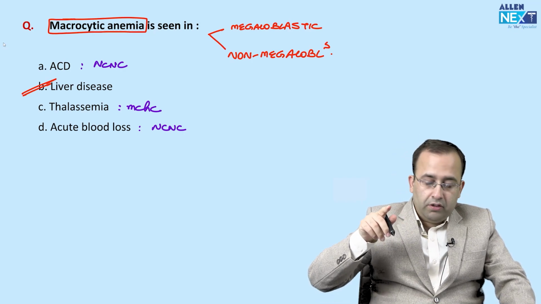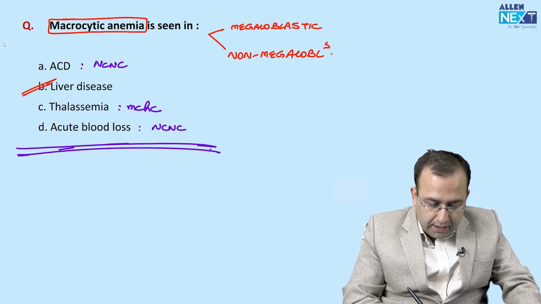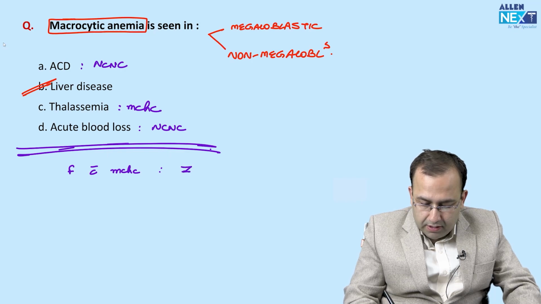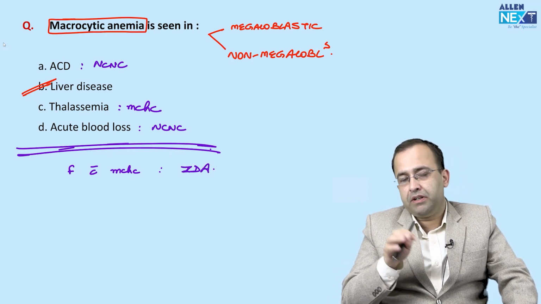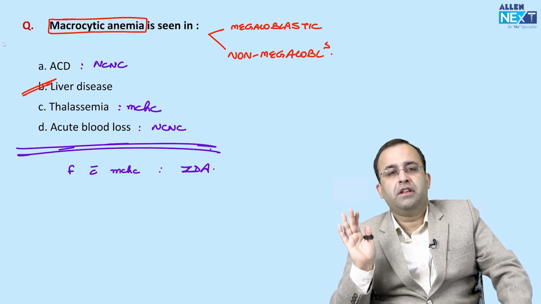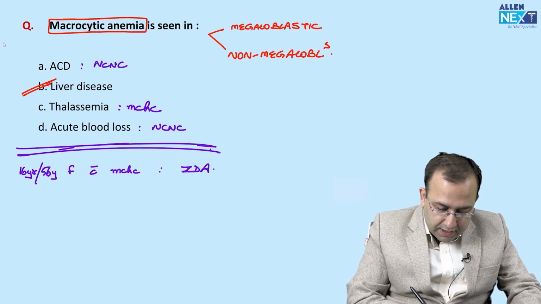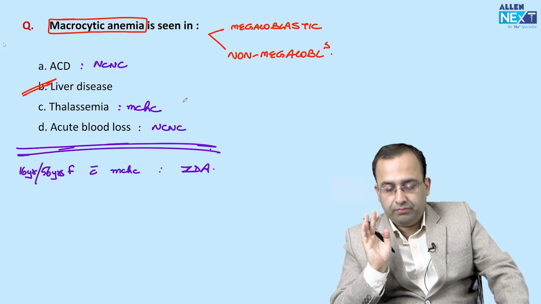Next, this question again has been asked 2-3 times in recent FMG. A 16-year-old female with microcytic hypochromic anemia: diagnosis, iron deficiency anemia. A 56-year-old female with microcytic hypochromic anemia: iron deficiency anemia. So whether the female is 16 years or 56 years, the answer in both cases is iron deficiency anemia.